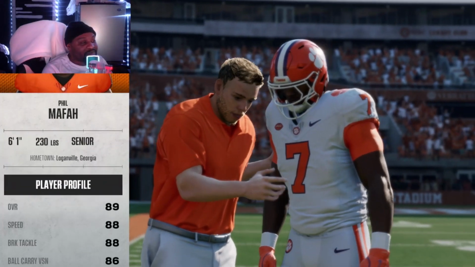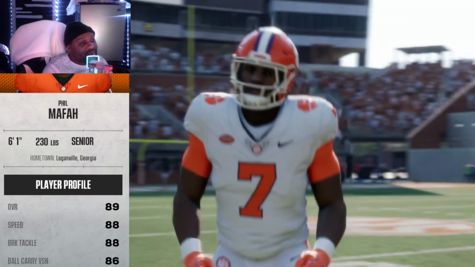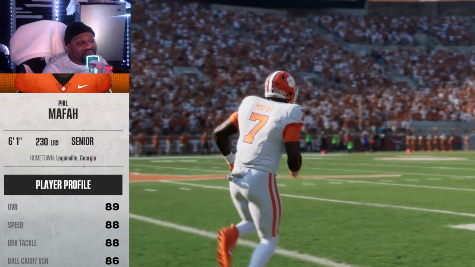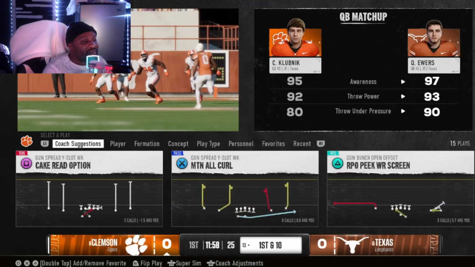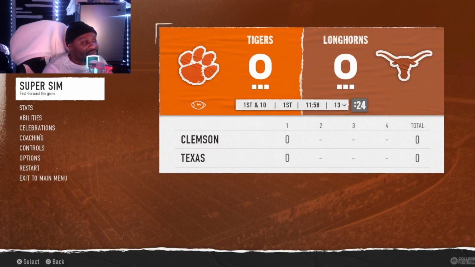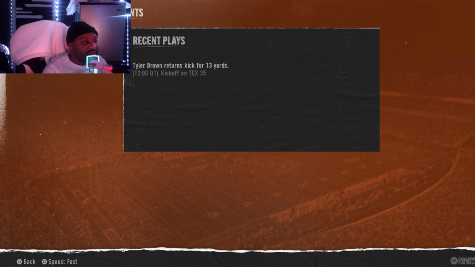We're gonna start the simulation here. Like I said, y'all let me know who do y'all think should win these games, who y'all think should win the actual championship, and who should have made it.